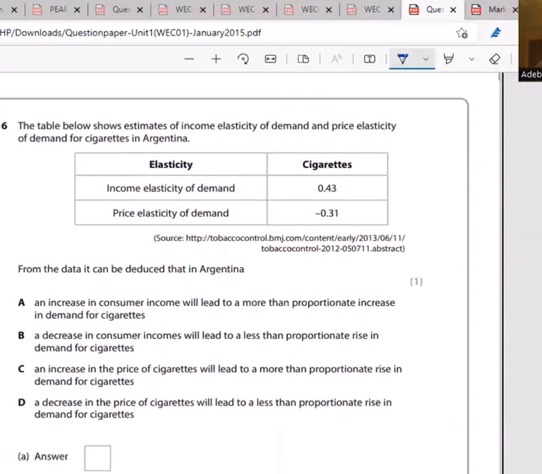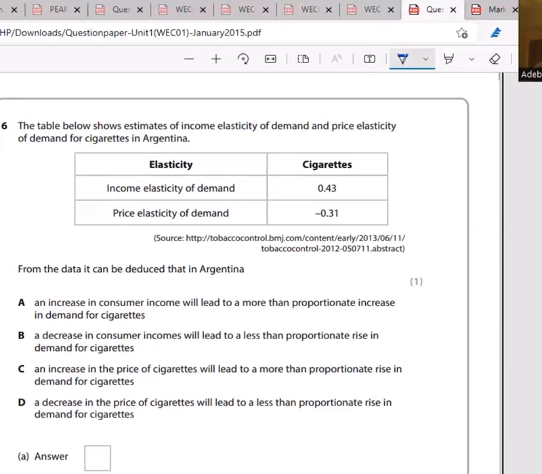As I said, the table shows estimates of income elasticity of demand and price elasticity of demand for cigarettes in Argentina. The income elasticity of demand is 0.43. Price elasticity of demand is negative 0.31. From the data, it can be deduced that in Argentina, A, an increase in consumer income will lead to a more than proportionate increase in demand for cigarettes. No. B, a decrease in consumer income will lead to a less than proportionate rise in demand for cigarettes.